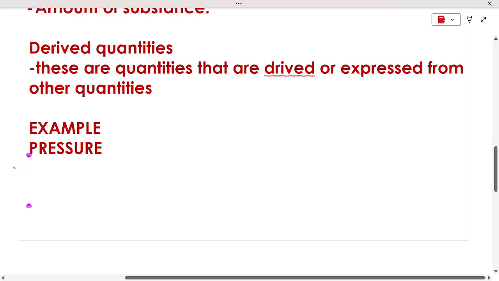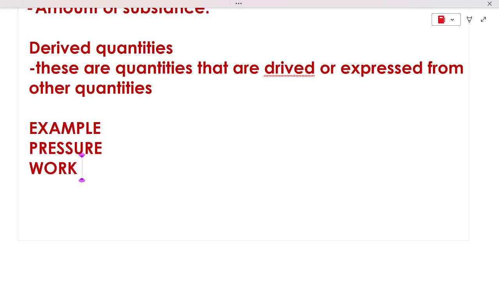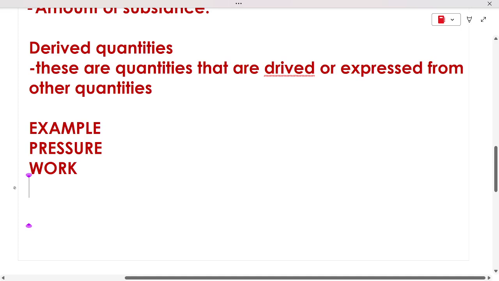Number two, let us talk about work. Work is also a derived quantity. Power is also a derived quantity. Pressure, as I've already said, charge is also a derived quantity.